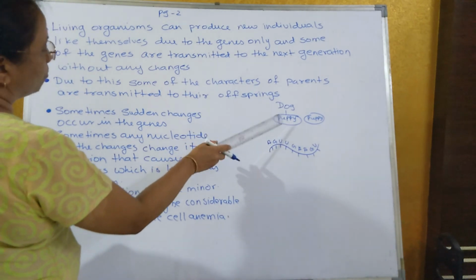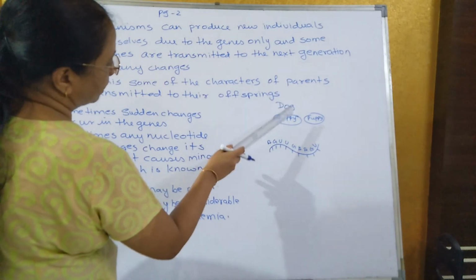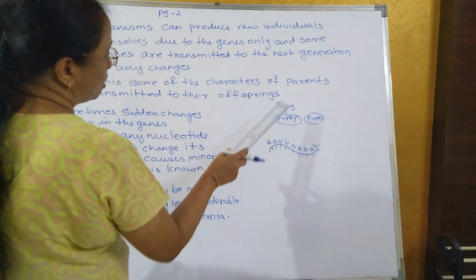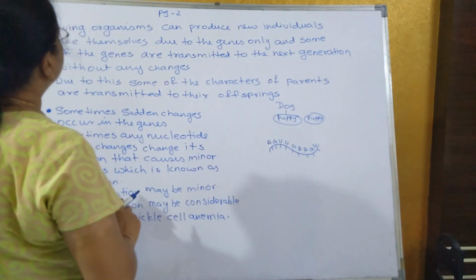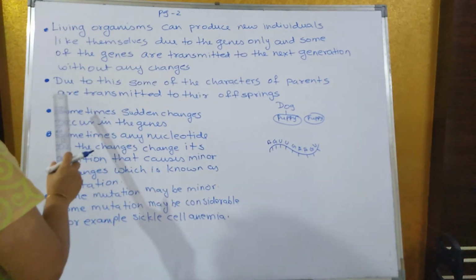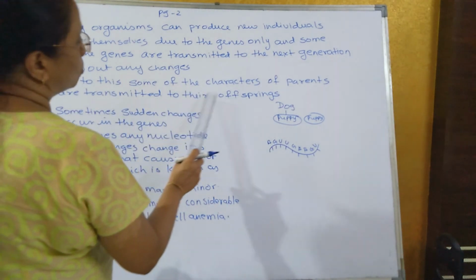So a dog gives birth to a dog through reproduction, and some of the characters are transmitted to the next generation, which is very similar to the parent. So some characters of the puppies look very similar to the parents because some genes are transmitted to the next generation without any changes. Due to this, some of the characters of parents are transmitted to their offspring.